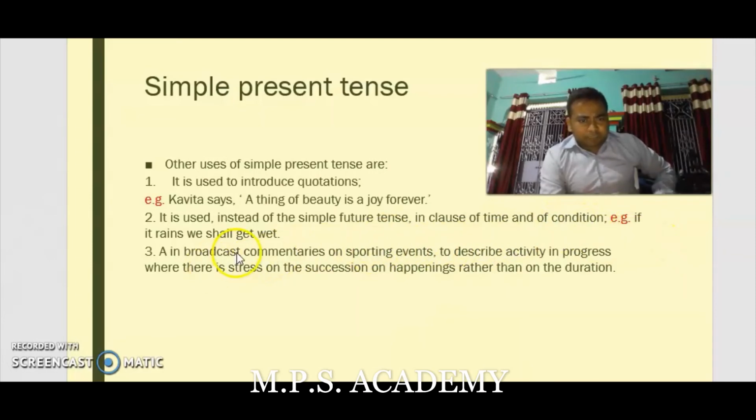For example, if it rains, we shall get wet. Here, the first part of the sentence is simple present tense, which is in a clause of condition. Third point, in broadcast commentaries on sporting events to describe activity in progress where there is a stress on the succession of happenings rather than on the duration.